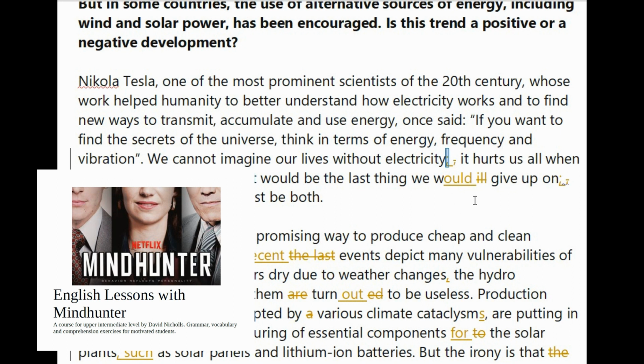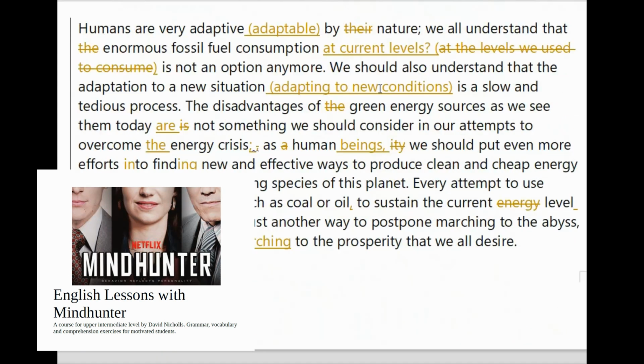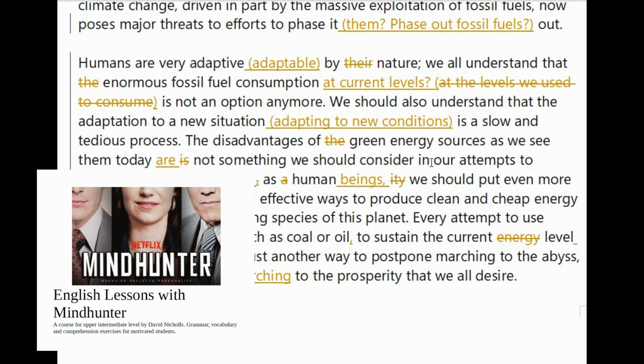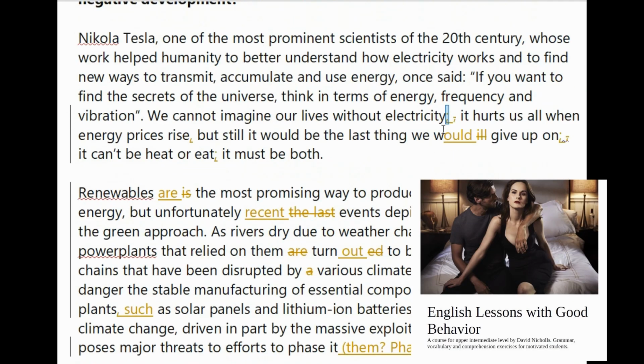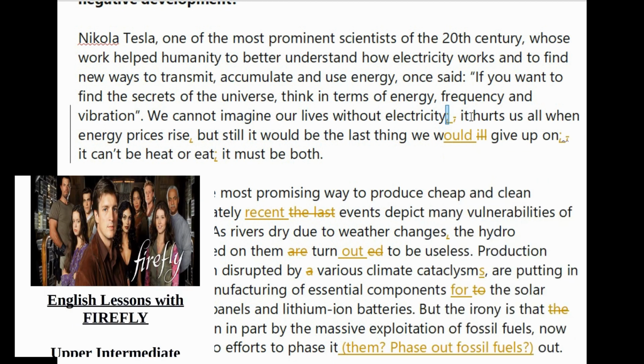It will boost your score simply, because I don't think, I must admit I haven't checked actually, but I don't think the student has used any other semicolons. And so putting one in here shows that, well, I mean, it really does show you know how to avoid a comma splice and that you know how to use a semicolon. And so it shows two things. And so I really would put it in. It will get you extra marks. So it hurts us all when energy prices rise. That's a main clause being joined to another main clause by a fanboys word. And so it is tradition to use a comma. But still, it would be the last thing we would give up on.